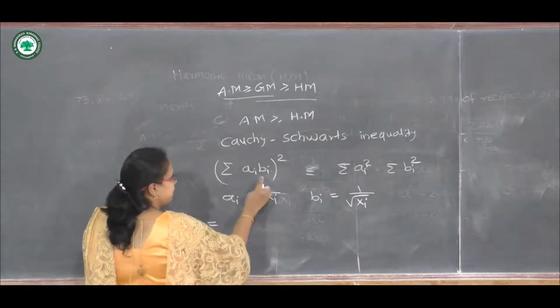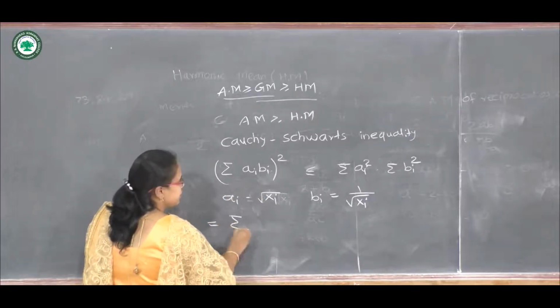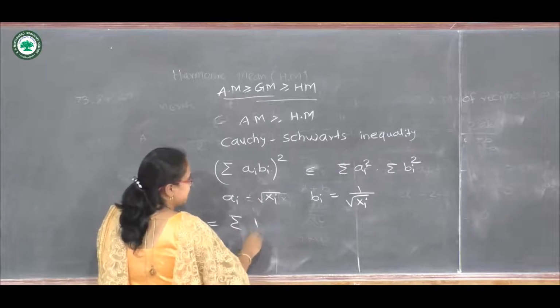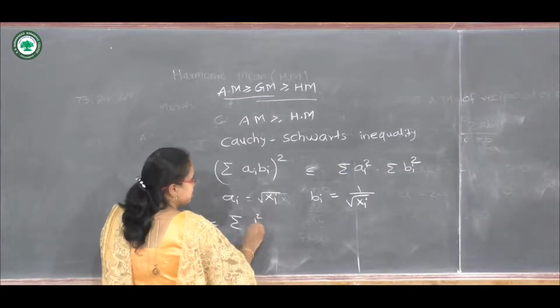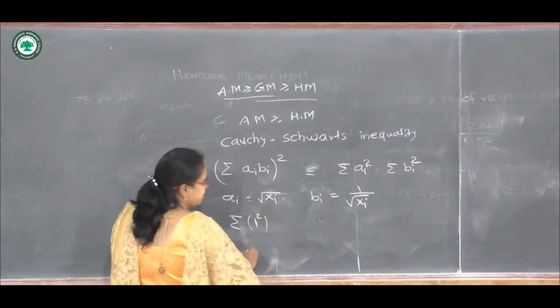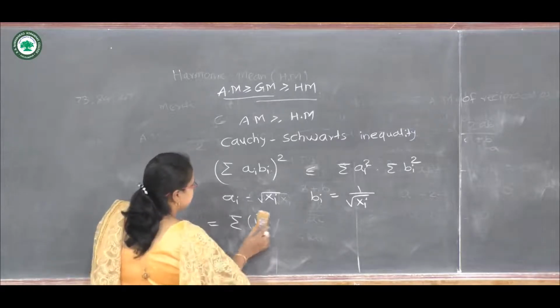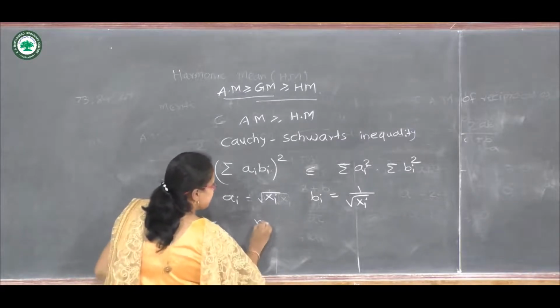Then we will get here the summation of this will be cancelled and here it will remain 1 square, or we can write it as n square.